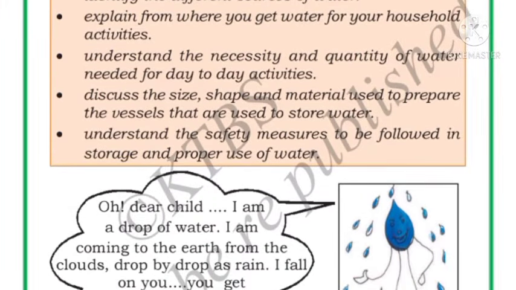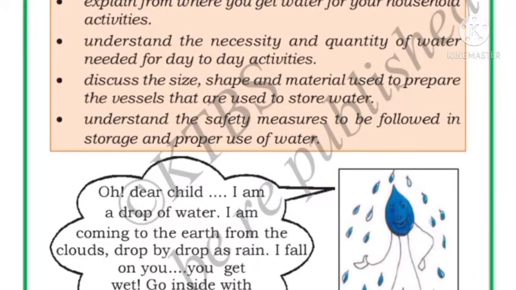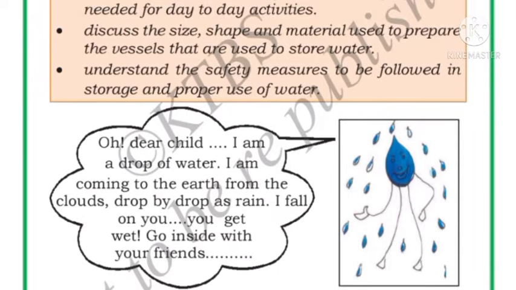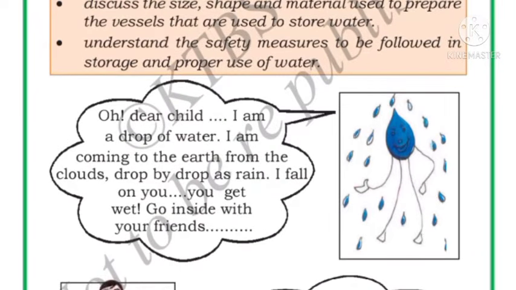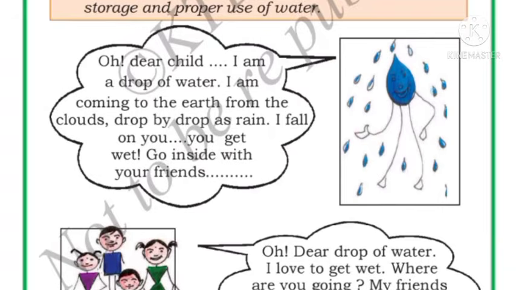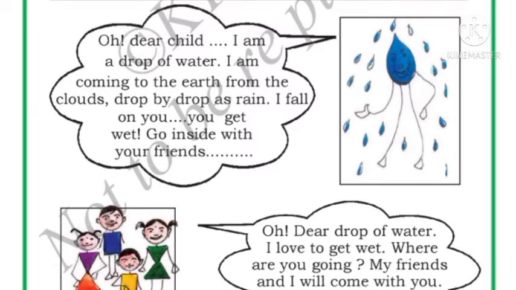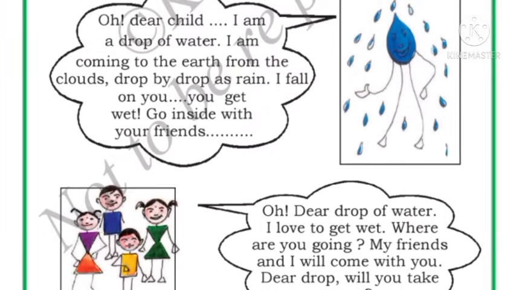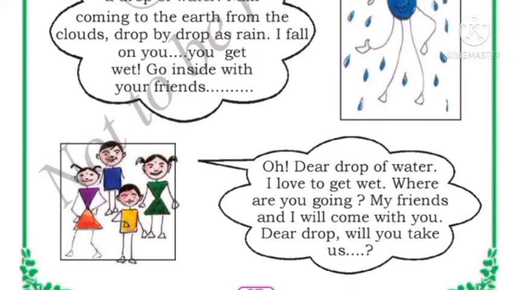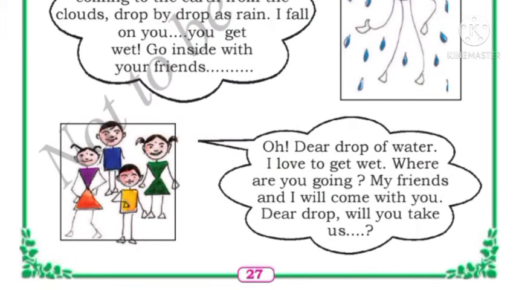In this lesson, we will identify the different sources of water and explain from where we get the water for our household activity. We will understand the necessity and quantity of water needed for day-to-day activities, and we will discuss the size, shape and material used to prepare the vessels that are used to store water. We will also understand the safety measures to be followed in storage and proper use of water.